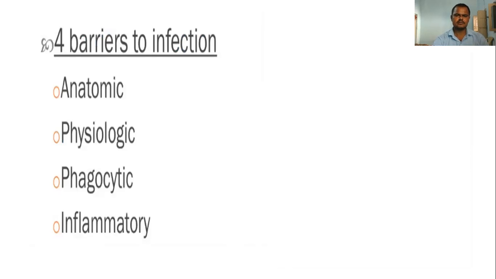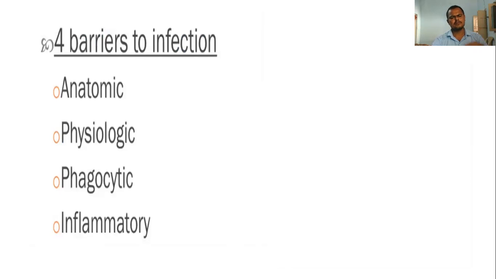So, the four barriers to infection. We have found four types of barriers that inhibit infection. What are the anatomical barriers? I already told you: skin and mucous membrane. Those are the anatomical barriers. Then the physiological barriers: mucous membranes and secretions. Those are the physiological barriers. And then the phagocytic barriers, which come in as well.